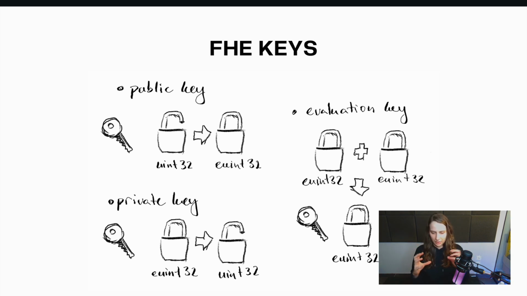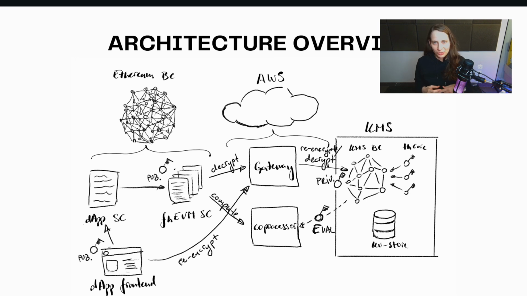So everything is encrypted, and once I need the final answer, I can basically compute on the private key and retrieve my information. This is all information you need to know about FHE. You can perform computations on encrypted data. The thing that you will probably need to know before you start building your own smart contract is how the architecture is built and how it works.